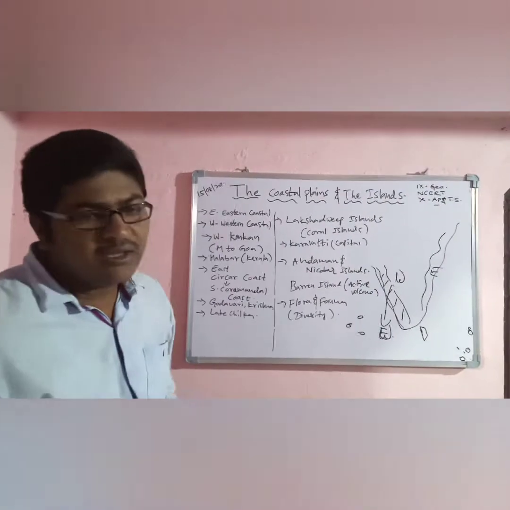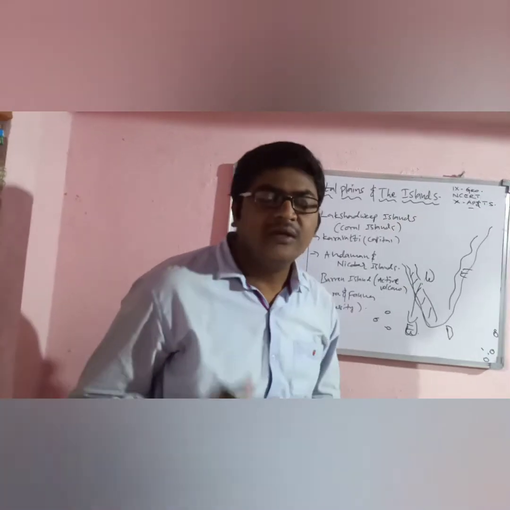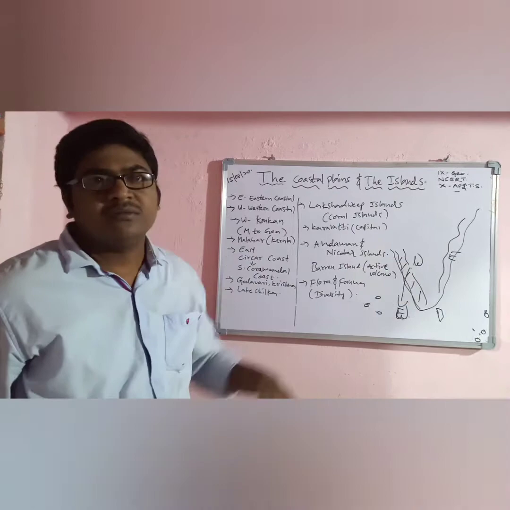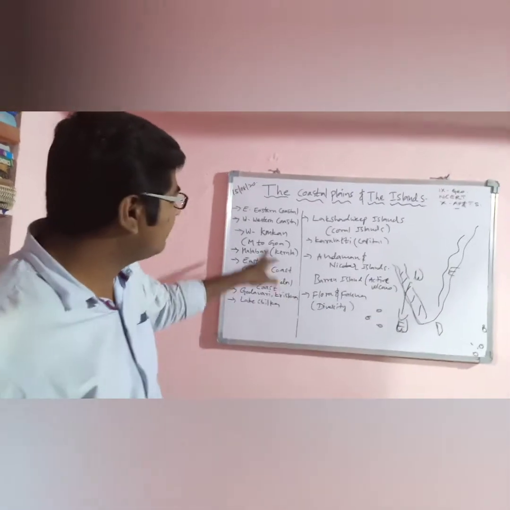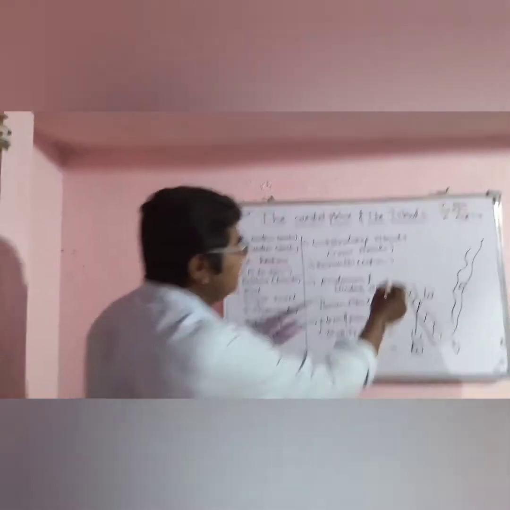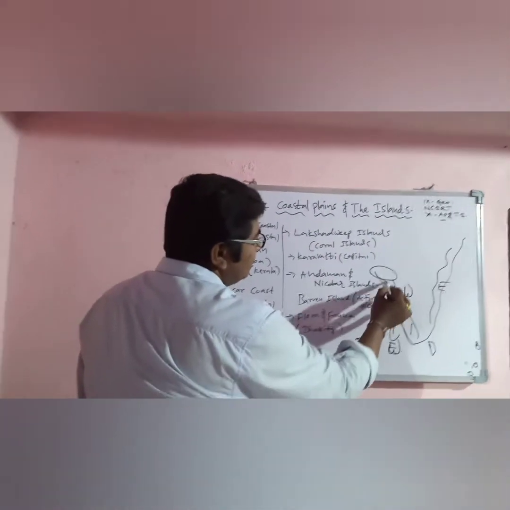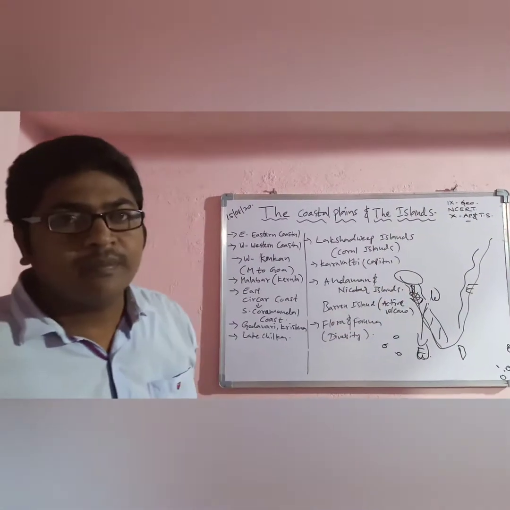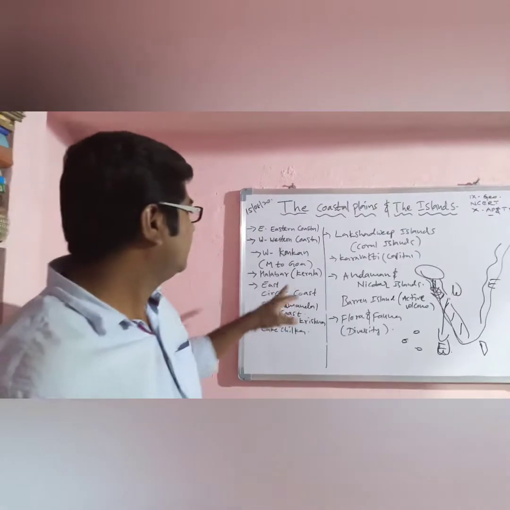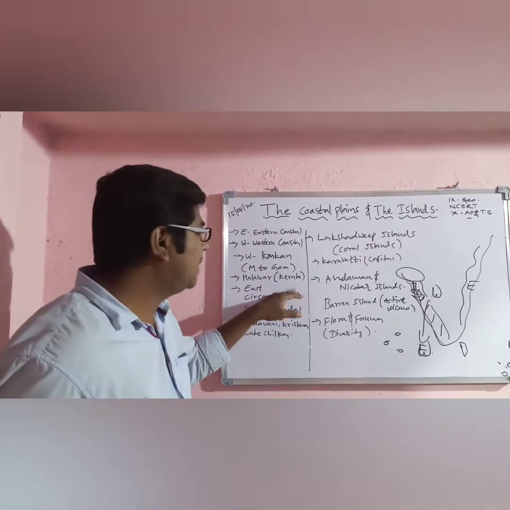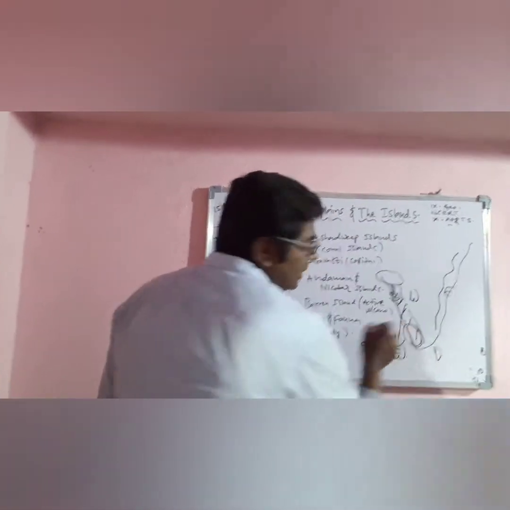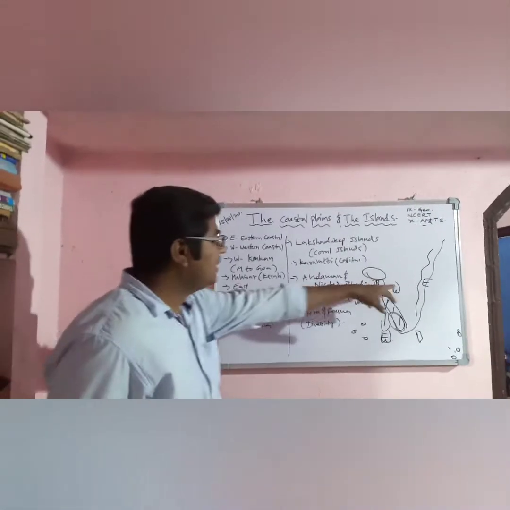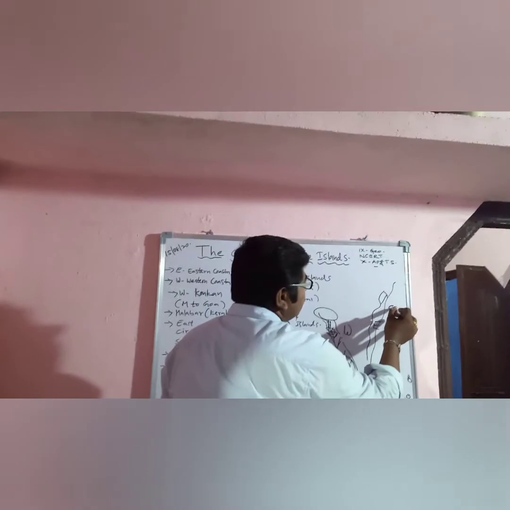The coastal plains have different names in different areas. On the west side, we call it the Konkan coast. The Konkan coast is located from Mumbai to Goa. This area is called the Konkan Plain or Konkan coast. And the Malabar coast is completely in Kerala.